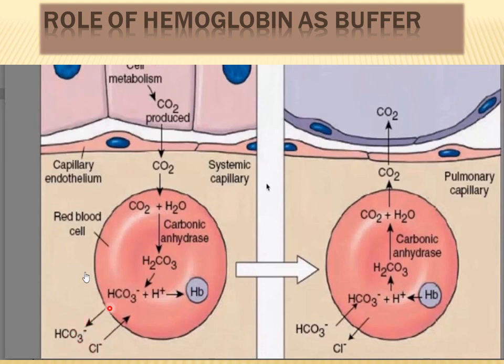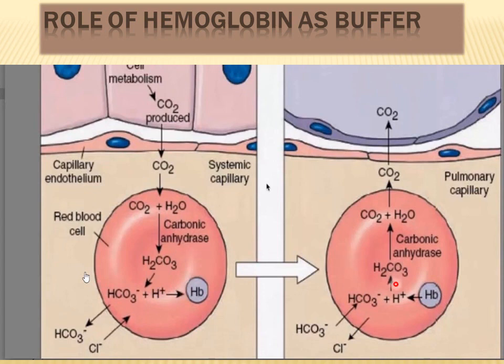So if one negatively charged ion has entered the plasma, then one negatively charged ion will have to be removed from the plasma, and this is achieved via chloride shift or Hamburger's phenomenon, as one chloride ion enters the RBC and leaves the plasma.